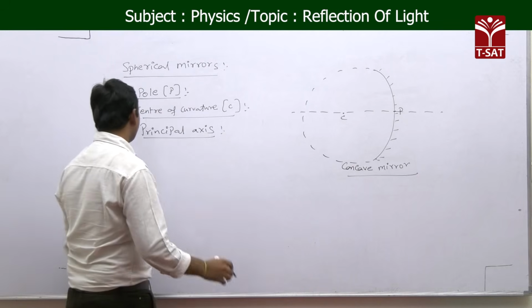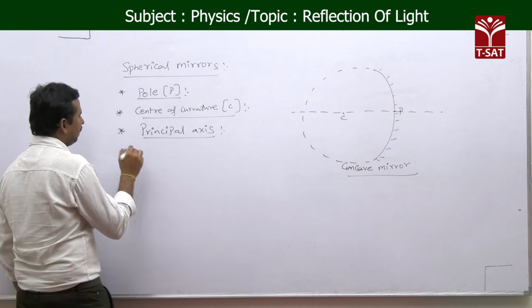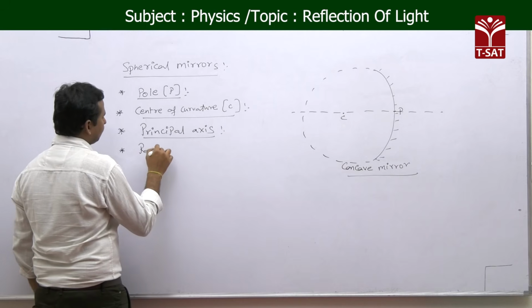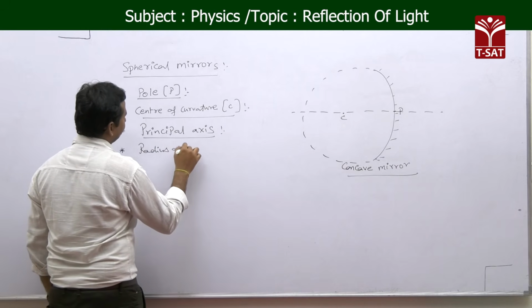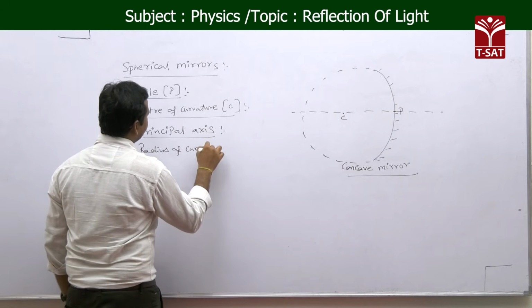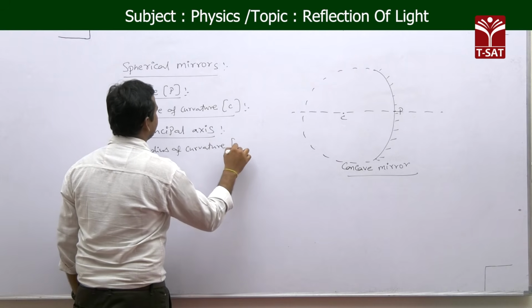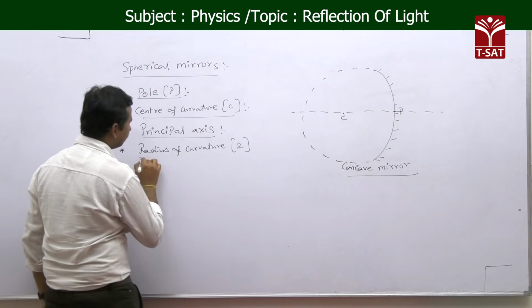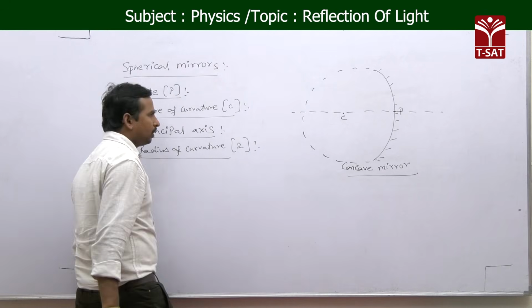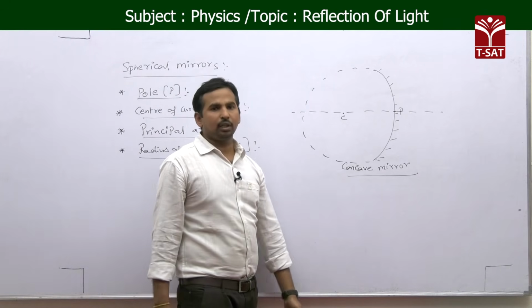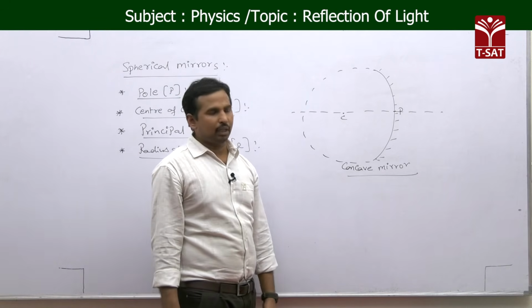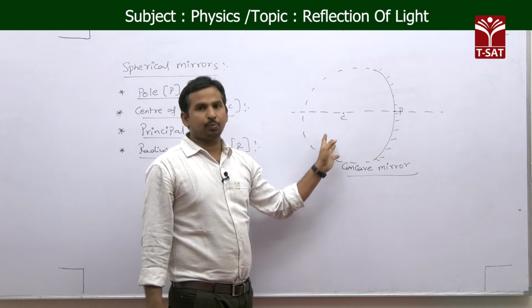Next one, radius of curvature, represented with capital R. Radius of curvature is like the radius of a circle, as here we are talking about the sphere.